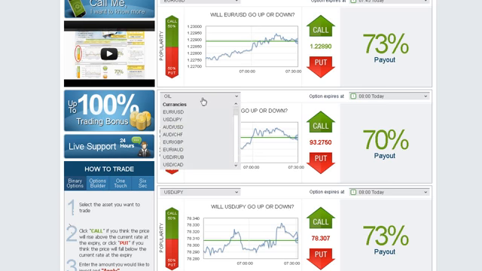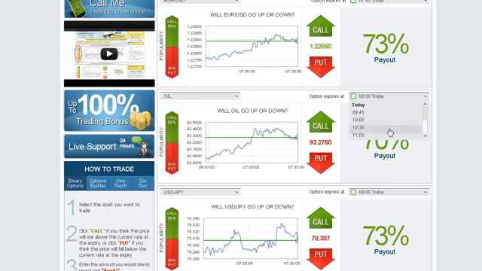Simply select an asset you want to trade using the drop-down menu, then choose an expiry time. Notice the Trader's Choice bar. This tool shows you what direction other traders are choosing. Another useful tool you will find is our online graph, which shows your asset of choice in a 1-hour time frame line chart.